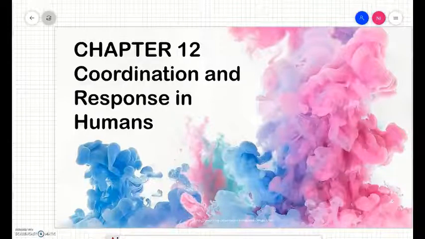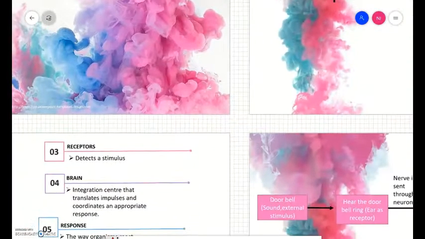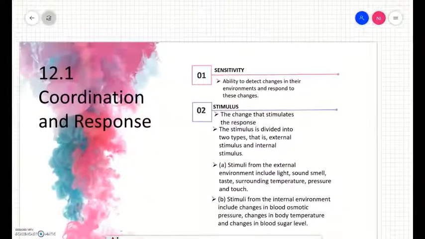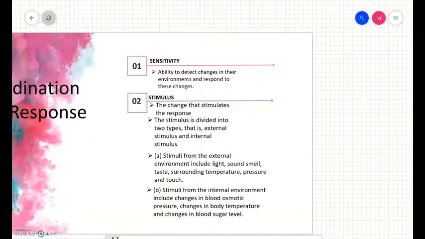Hello everyone. Okay, now for chapter 12, we're going to learn about coordination and response in humans. For 12.1, coordination and response, we need to know a few terms that are related to this topic. There are 7 terms. We start with the first one, sensitivity. What is sensitivity? Sensitivity is the ability to detect changes in our environment, or the organism's environment, and respond to these changes. So the keywords are able to detect changes and respond.